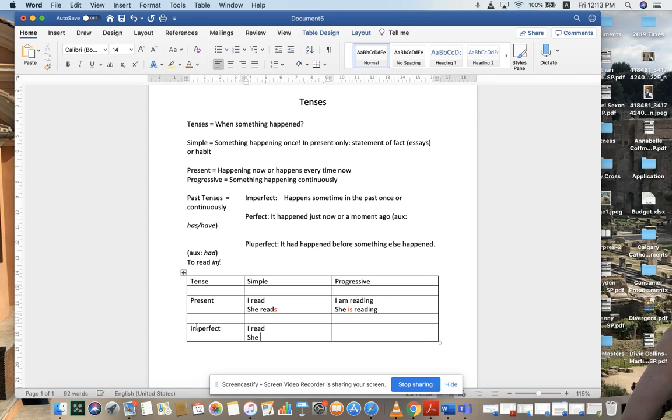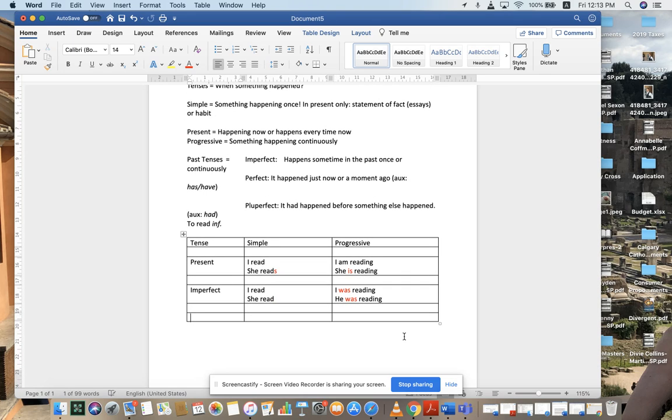And she read. So in the imperfect, both forms stay the same. In the progressive, I was reading, and notice that now we have was as opposed to am, and he was reading. So the only thing that really changes in the imperfect, when we're conjugating the verb, is the auxiliary was.